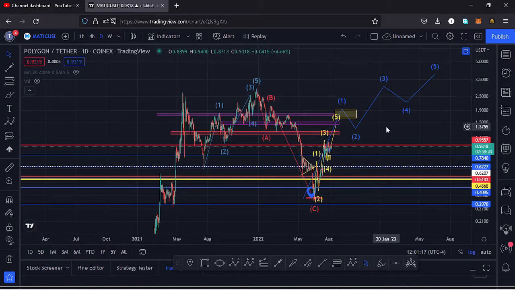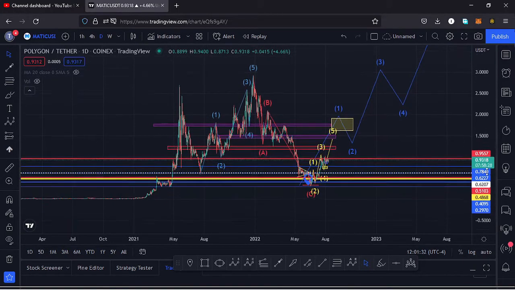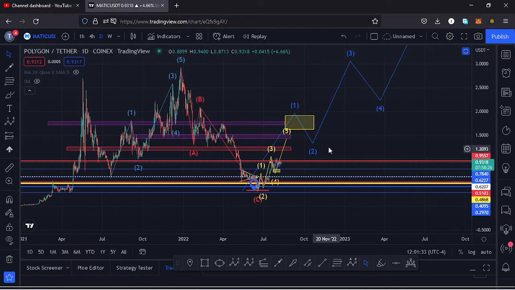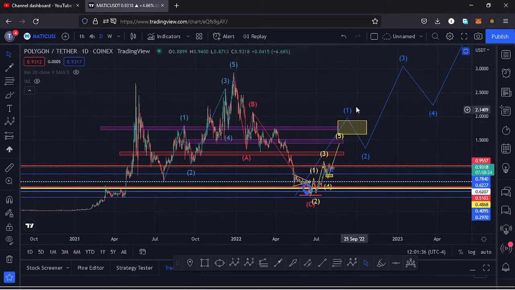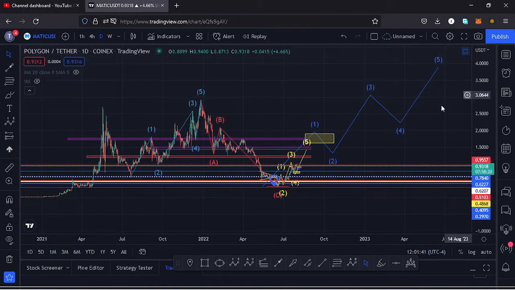Polygon Matic from the all-time high has been seeing lower prices in this massive ABC correction, and the ABC correction has now taken us to around the $0.32 mark, and having done so, I believe Polygon Matic has done the minimum that we expected it to do in its ABC correction, and soon we might see that pump to the upper side in this Elliott wave structure, having a wave 5 taking us back to an all-time high.